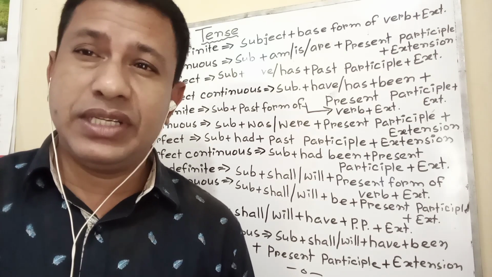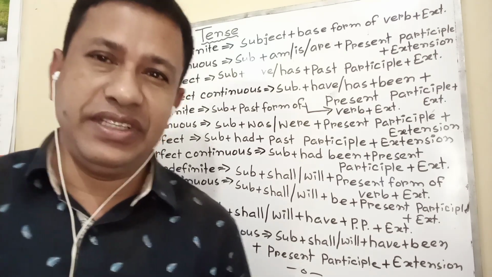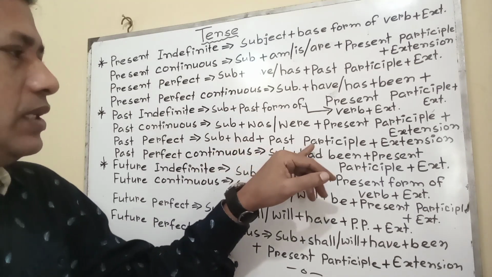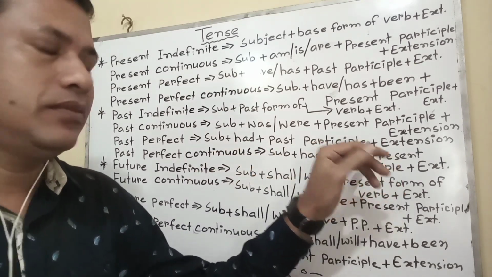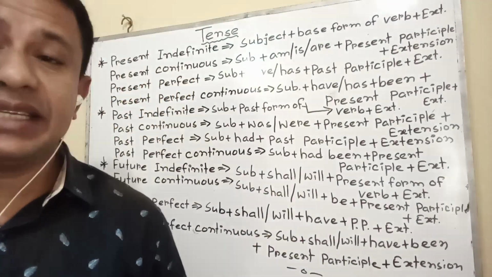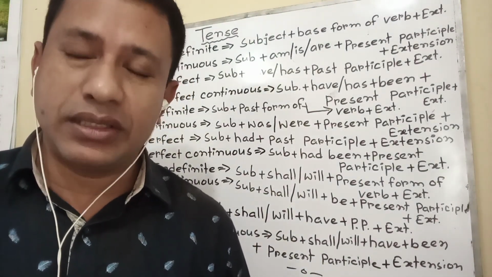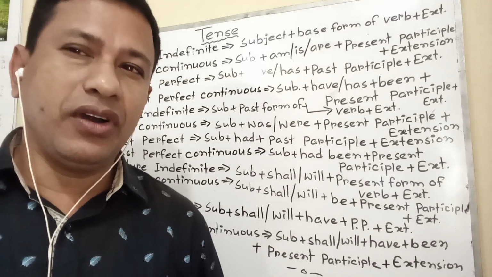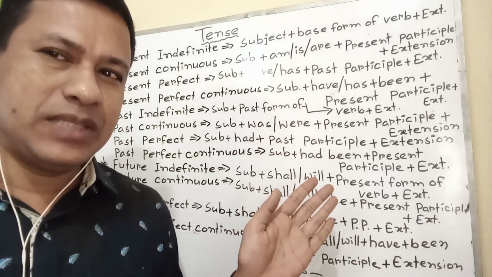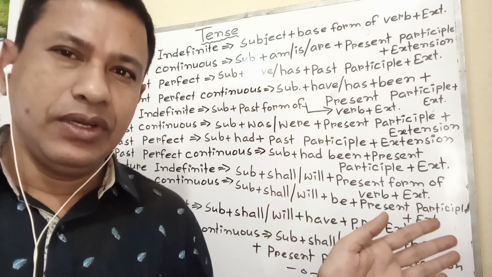Then later that was done or happened is called past indefinite. A structure: subject plus had plus past participle plus before plus past indefinite. Such as I had done the work before you came. That means at first past perfect plus before plus past indefinite.